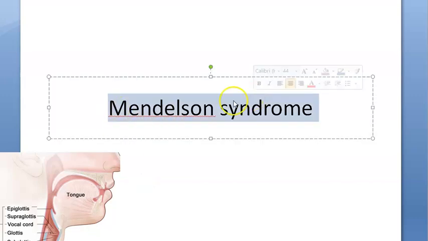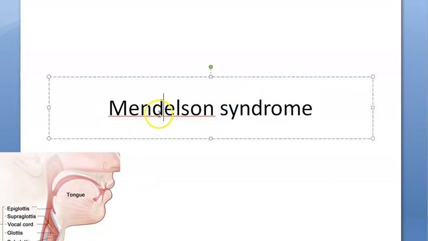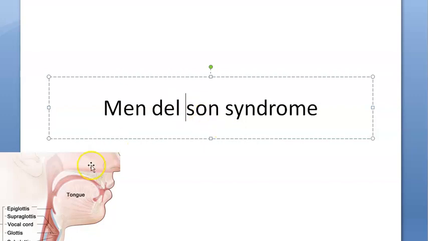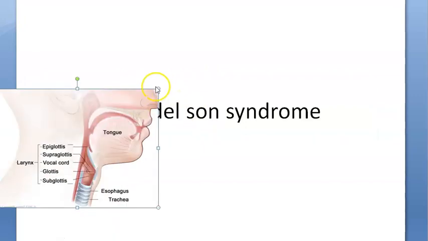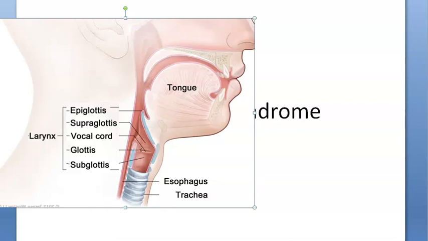Hello people, in this video let us look at Mendelson syndrome. This is nothing but a complication of general anesthesia. When you have given general anesthesia to a person, what can happen? The gastric contents can come up and enter the trachea.